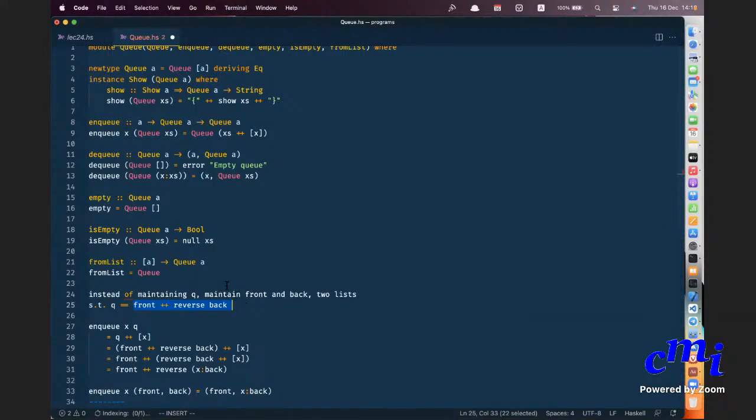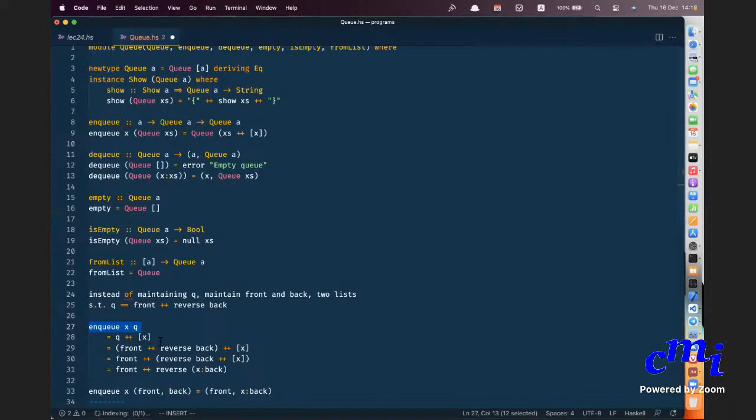Now, why do you do this? So as to make NQ simpler. NQ of X Q is nothing but, if you think of your Q, you should add X at the end. So that is Q plus X, but Q itself is front plus reverse of back. So you write this, but associativity is there for plus.